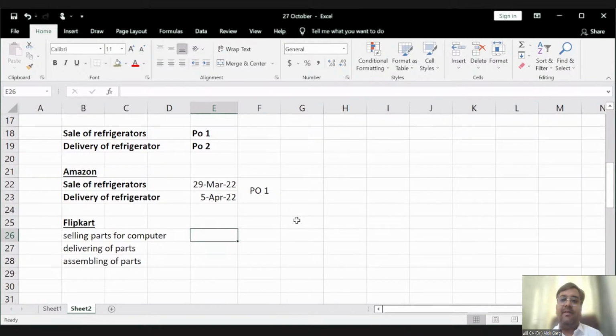the parts to the customer at that point of time, or when the part has been delivered to the customer at that point of time, or when the part has been assembled and this laptop can be used as a laptop, right? When the customer will have the benefit of the laptop as a laptop, when the customer will be able to enjoy the fruit of the assembled parts as a laptop. So when is this revenue going to be recognized?